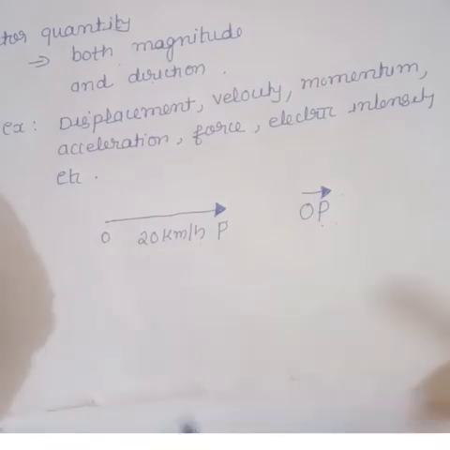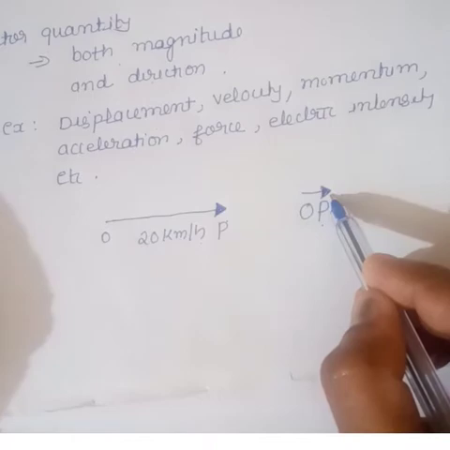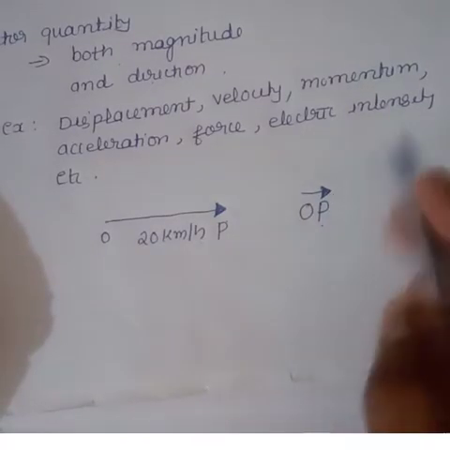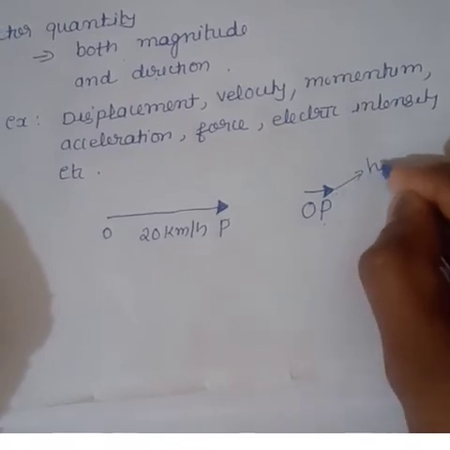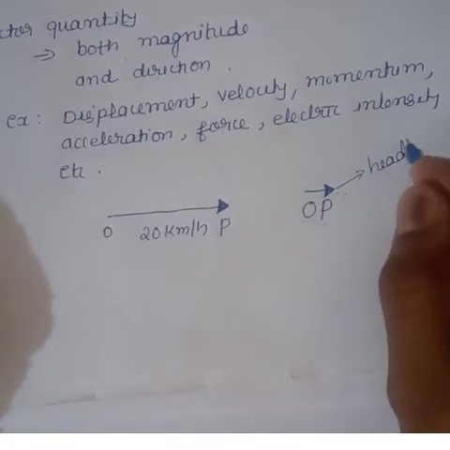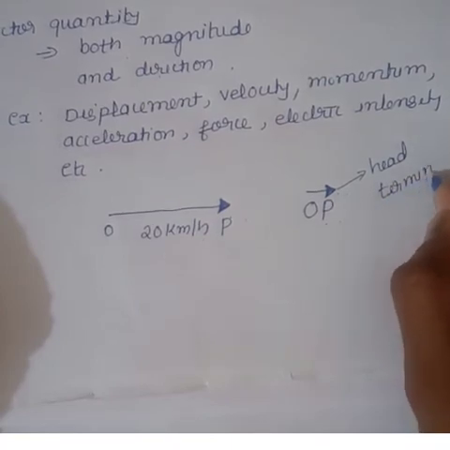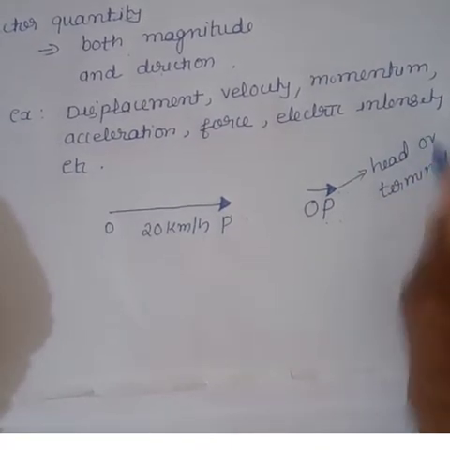The end of the vector where the arrowhead is marked is called the head or terminal point.